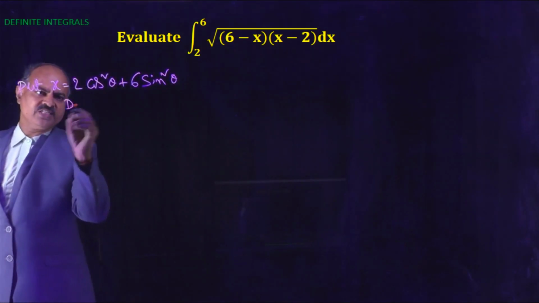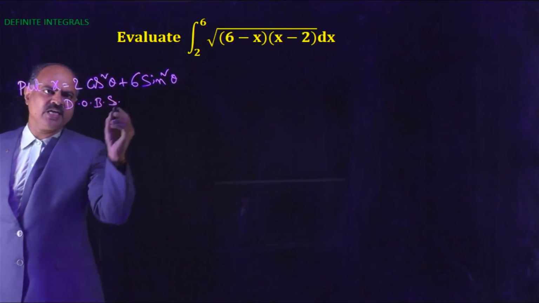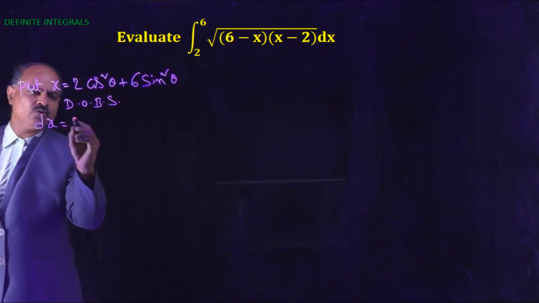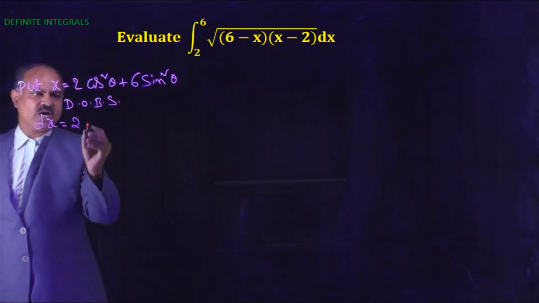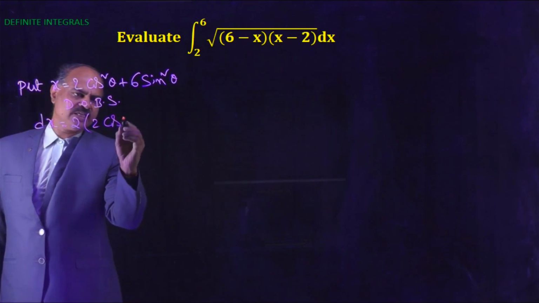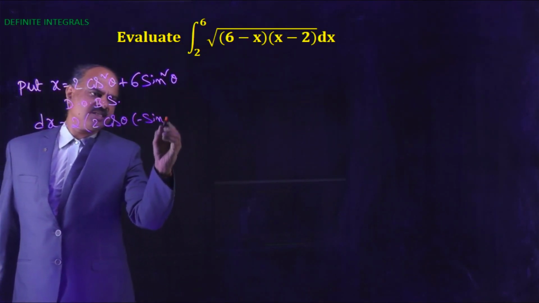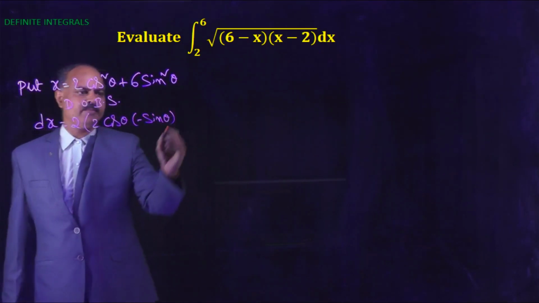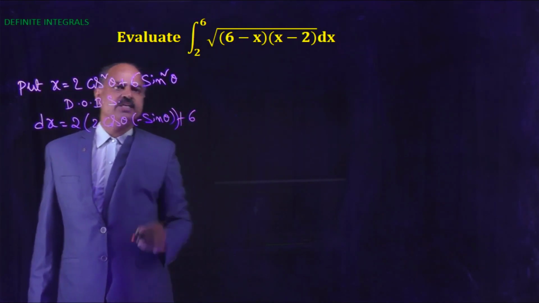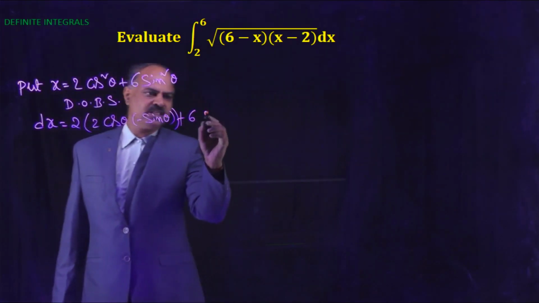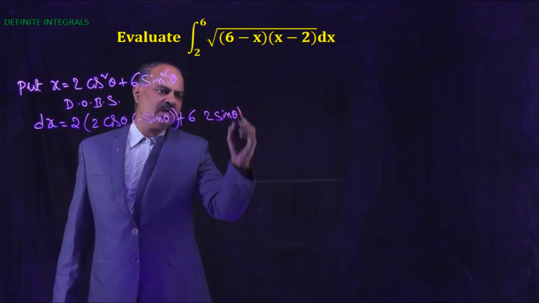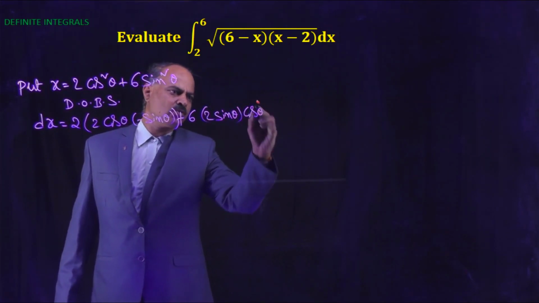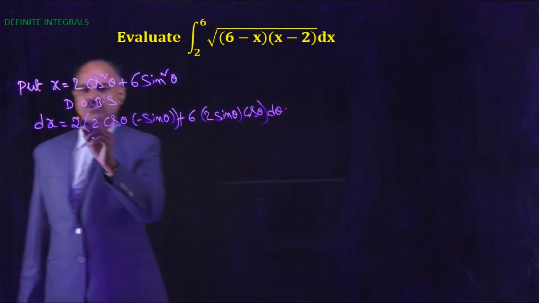Now differentiate on both sides: dx equals 2 into the derivative of cos square theta, which is 2 cos theta into minus sin theta, plus 6 into the derivative of sin square theta, which is 2 sin theta cos theta d theta.